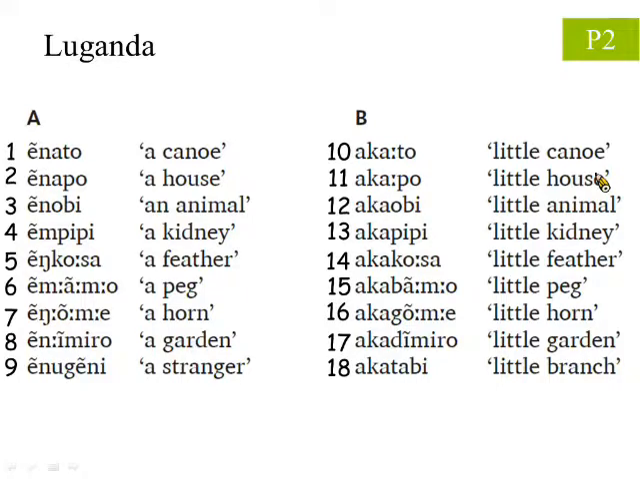Here are the words relevant to this topic in phonetic form, and the words in quotes are the corresponding English meaning. The vocabularies in the left column have the prefix meaning a or an, while those in the right column have the prefix meaning little. Note that the column-like symbols indicate a long vowel or consonant. For example, this symbol means